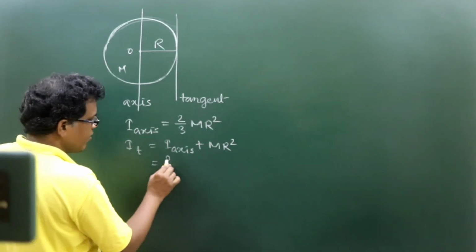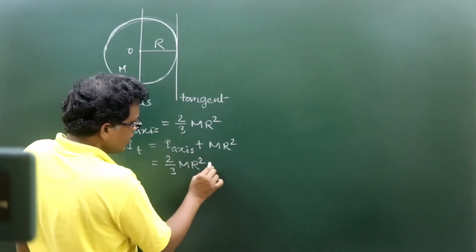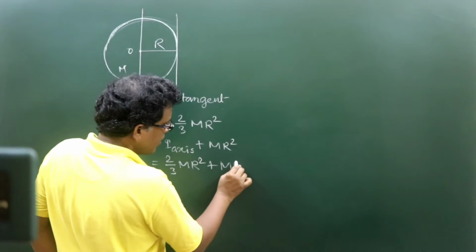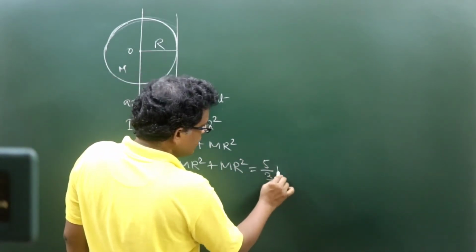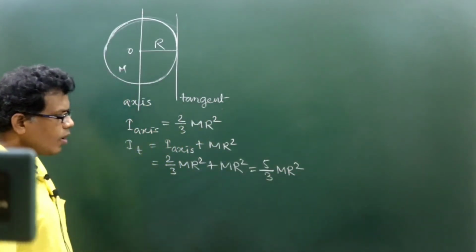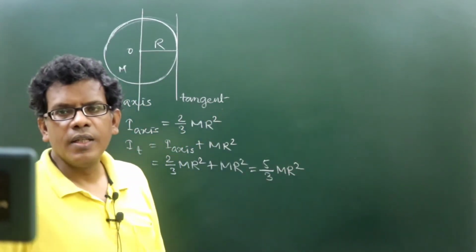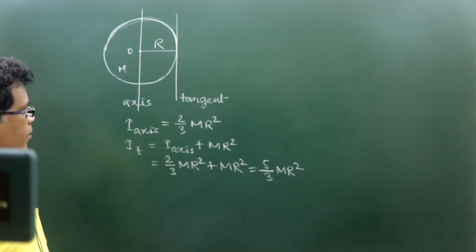I axis is given as 2/3 MR square, plus MR square, so this will be 5/3 MR square. So 5/3 MR square is the MI about tangent.